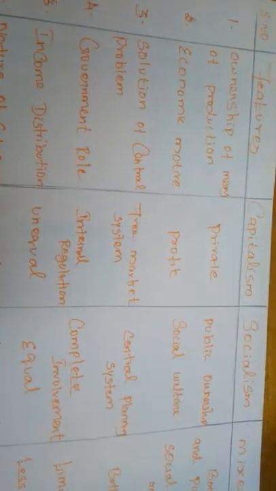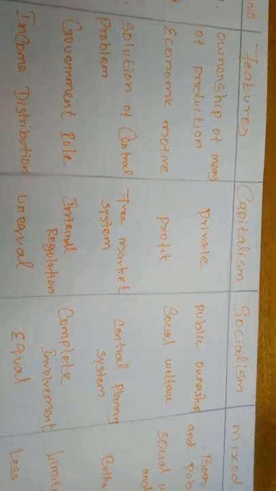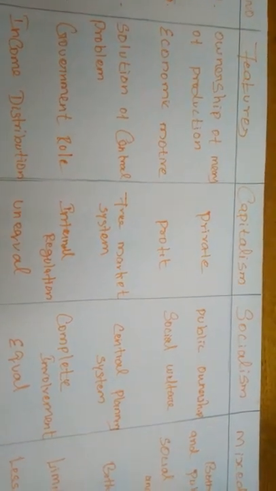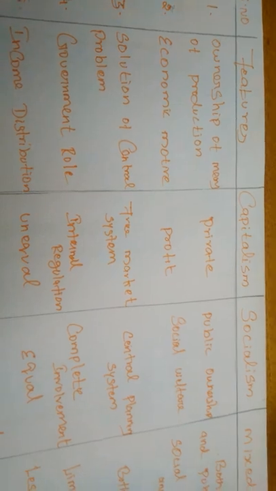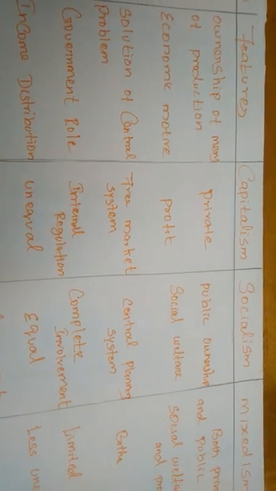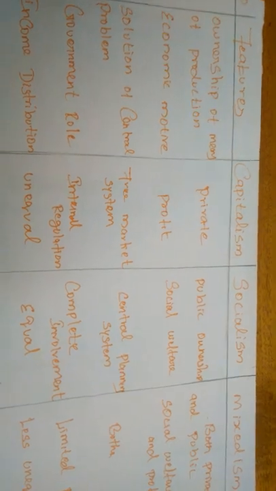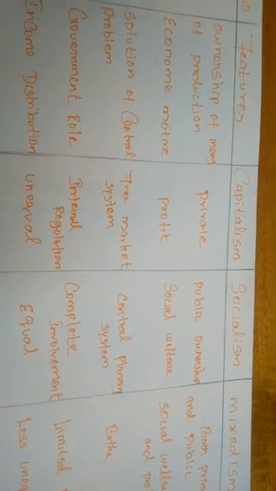Next, economic motive. How will the economic motive be in the different economic systems? First, in capitalism, the economic motive will be profit. Many entrepreneurs and capitalistic people have as one of their main aims earning more profit. But under socialism, the economic motive is social welfare.